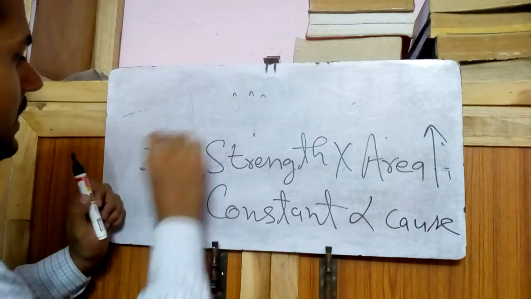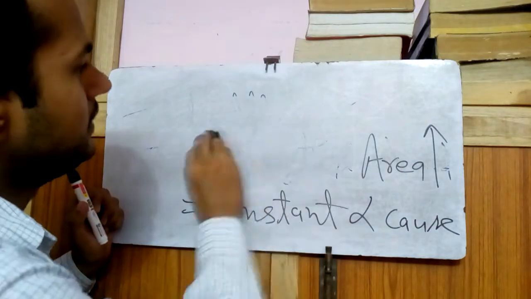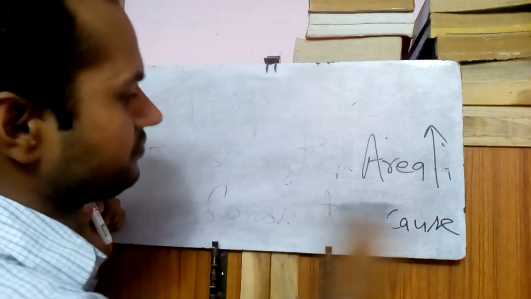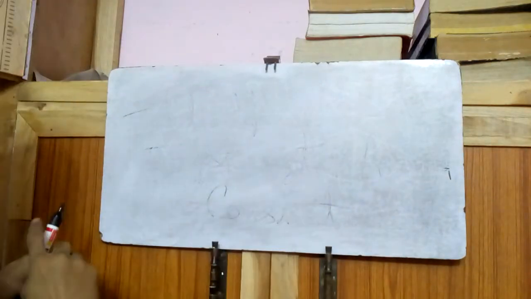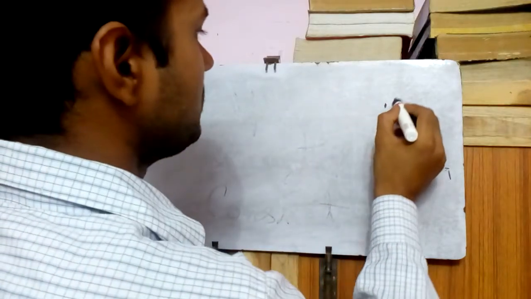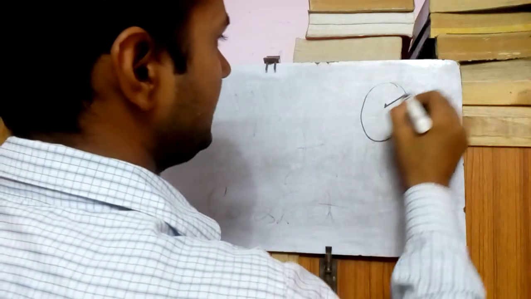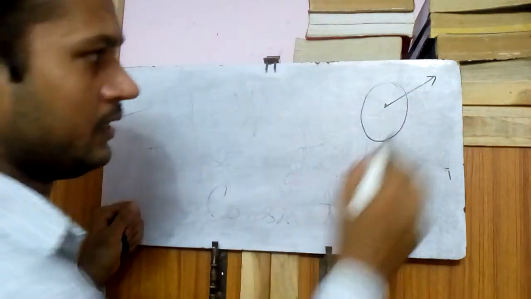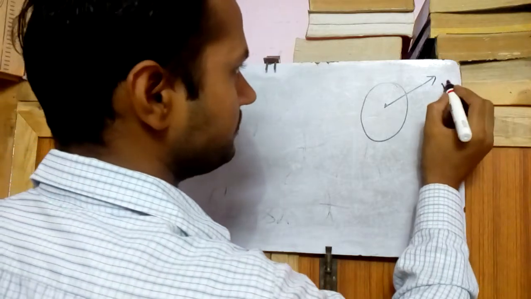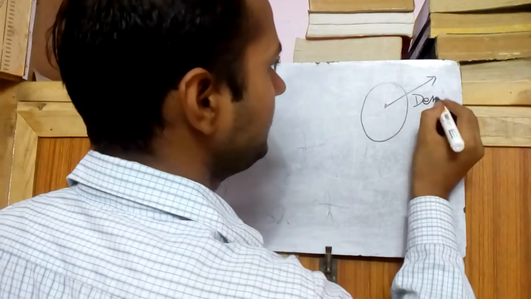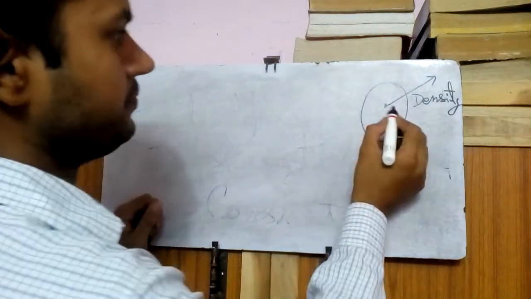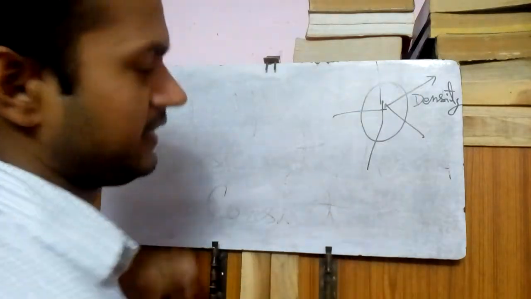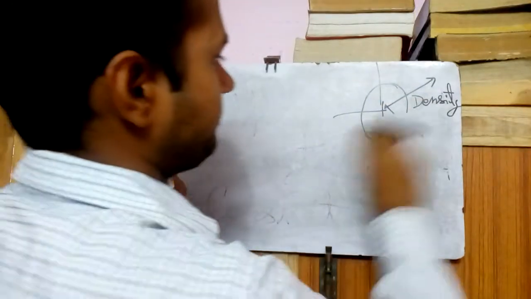So in such phenomena the strength will be density, right? If it is a source, then strength will be density, and that will be radially outward in all the directions like this.